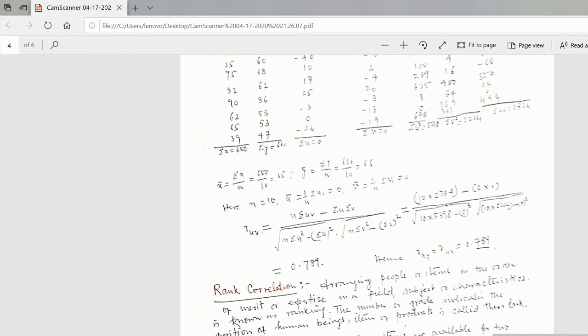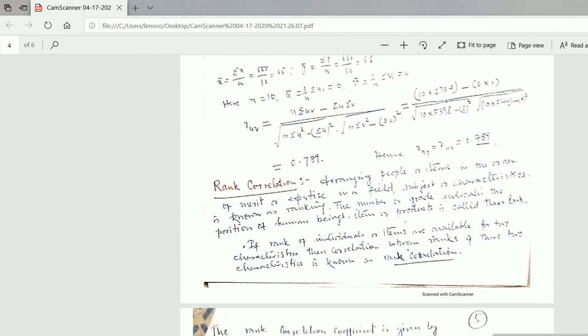See these two values, 0. So you just write it here, 0 into 0, and here n is 10 and summation uv is 2734, and after calculating you will get this value 0.7589.